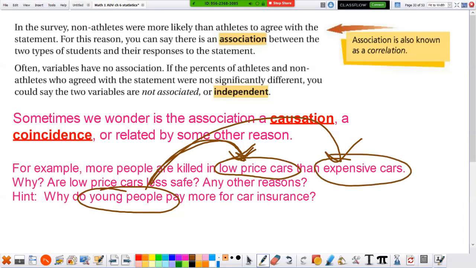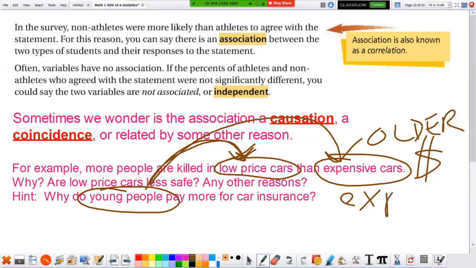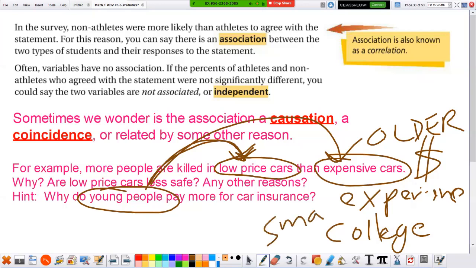To buy an expensive car, you're probably older. You've probably been working a long time and made lots and lots of money to buy that expensive car. And by then, you've got a lot of experience. You might even have gone to college, which means you're really educated. So you're probably a really smart person.